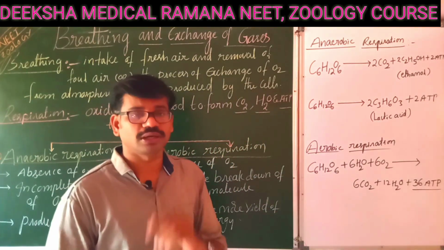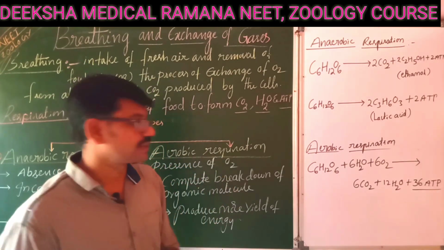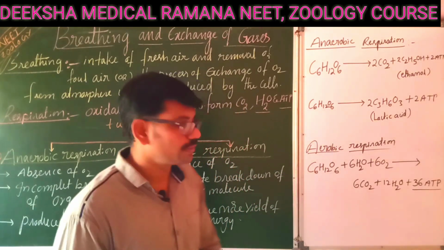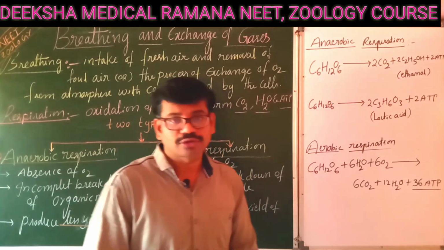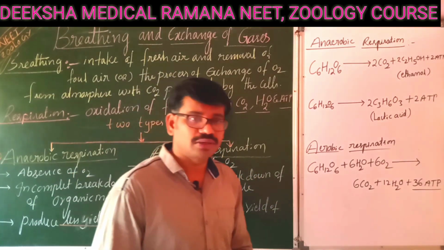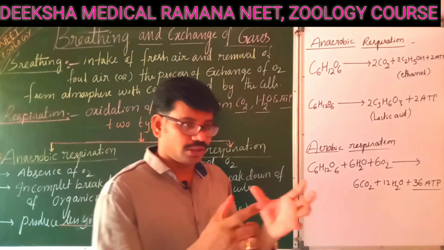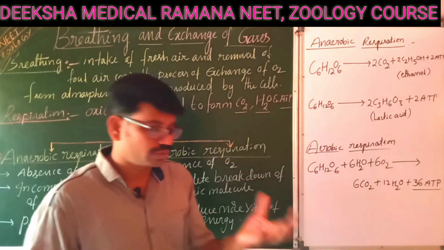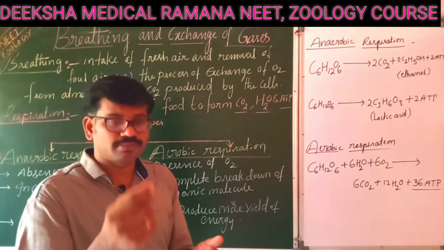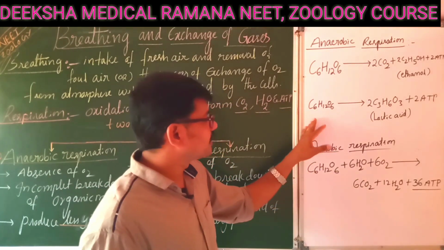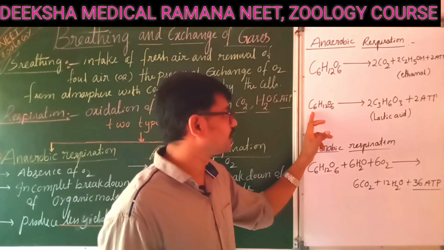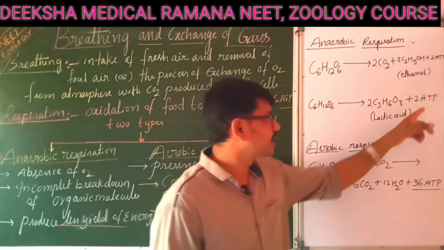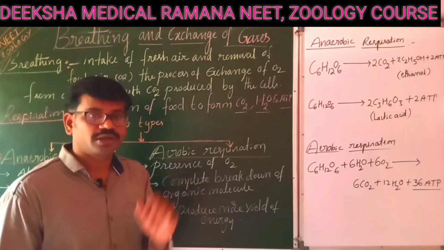When we are doing vigorous activities or strenuous exercises, right? At the same time, we can take one more example for anaerobic respiration, which is Lactobacillus. Preparation of curd: while taking lukewarm milk, we add some previous day buttermilk to the milk. The previous day buttermilk contains some Lactobacillus. The Lactobacillus converts the lactose, the milk sugar, into lactic acid. It also produces some amount of energy, and that energy is used for the growth of the Lactobacillus.